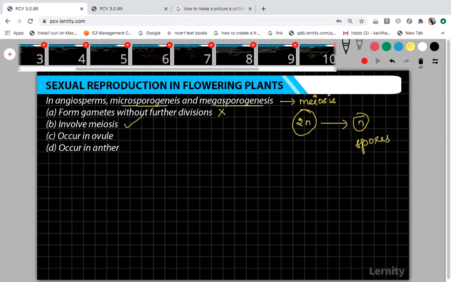Occur in ovule. Only megasporogenesis occurs in the ovule. Microsporogenesis occurs in the anther, in the sporogenous tissue. So the fourth one is also wrong. The correct one is option B. Okay.